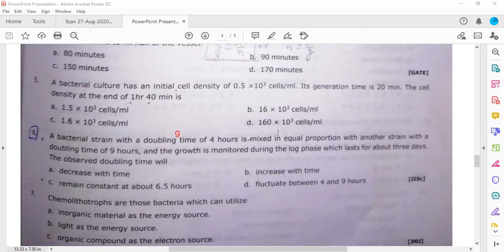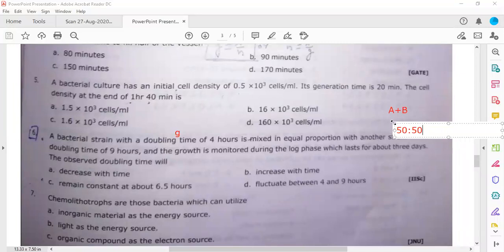Actually, he is taking two strains mixed in equal proportions with another strain. So this is a kind of problem. You are taking A plus B, and both are in 50-50. So you are taking them in equal proportion. So A plus B, you are adding two strains.